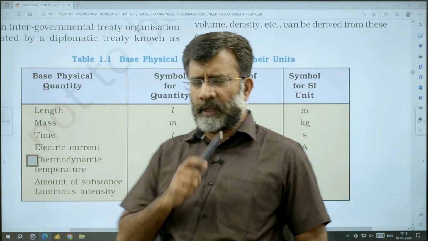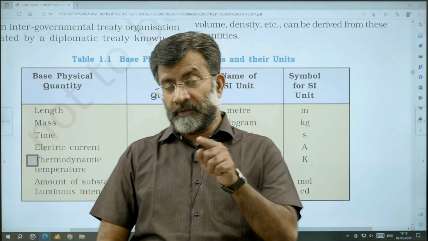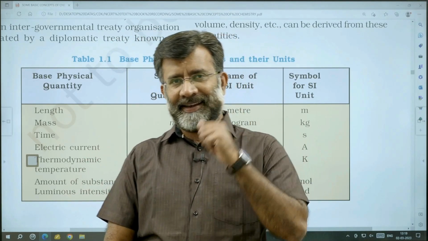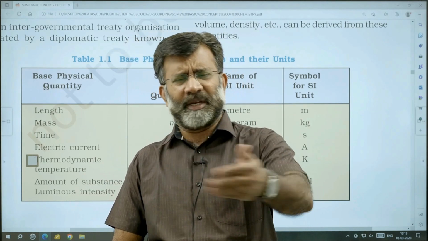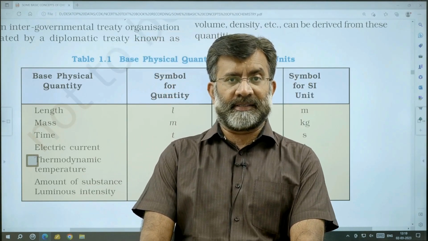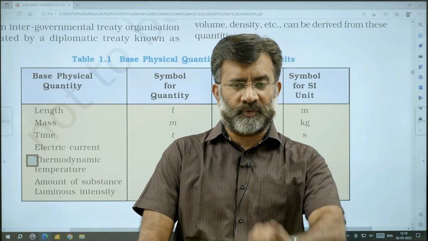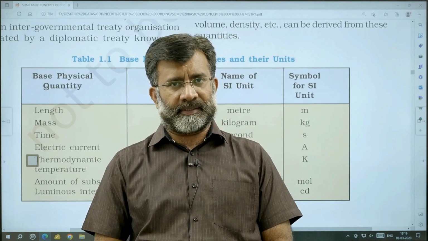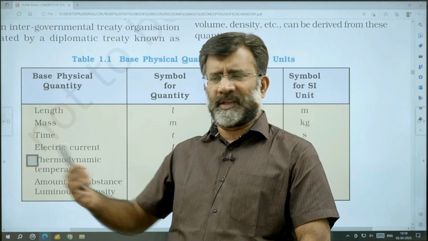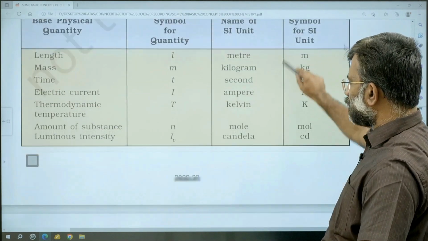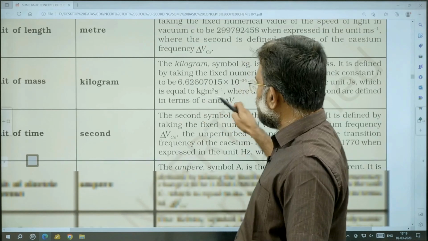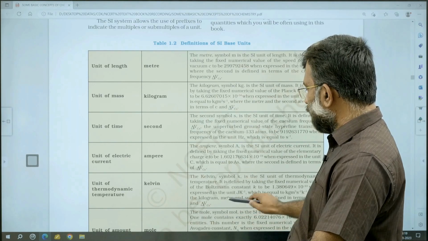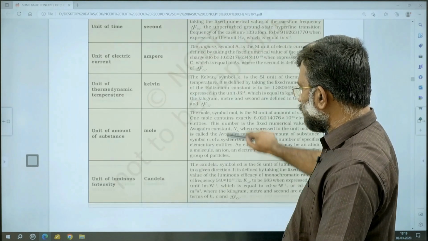I'm sure you are learning these things in physics, and moreover in physics you are learning the derived quantities also, like density, specific volume, so many things. So the 7 fundamental physical properties and derived properties are given as a bit of introduction in the chemistry chapter, which you can go through. And the definitions of the SI system are also given. For the knowledge purpose, you can go through this also.